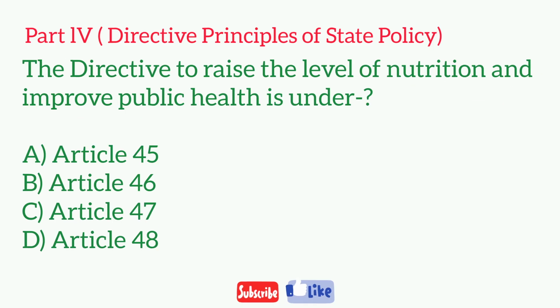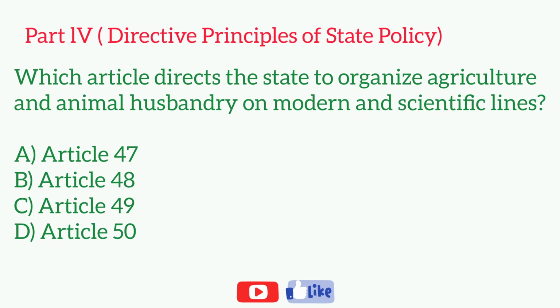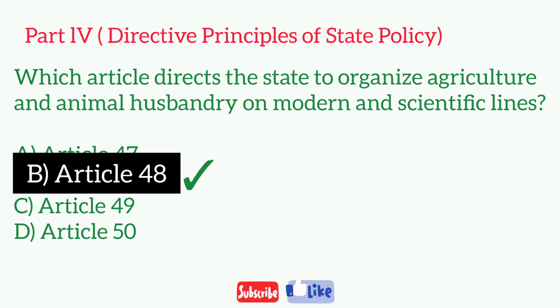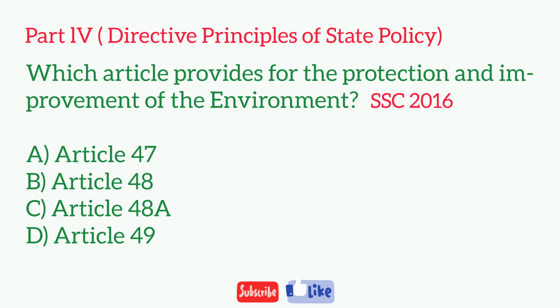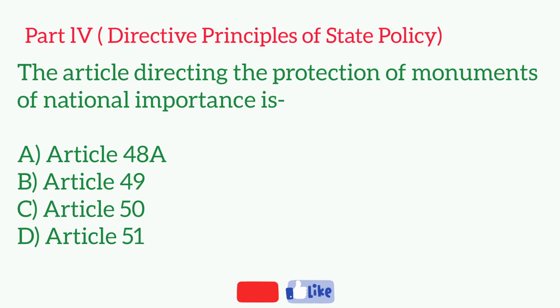The directive to raise the level of nutrition and improve public health is under? Which article directs the state to organize agriculture and animal husbandry on model and scientific lines? Which article provides for the protection and improvement of the environment? The article directing the protection of monuments and national importance is?